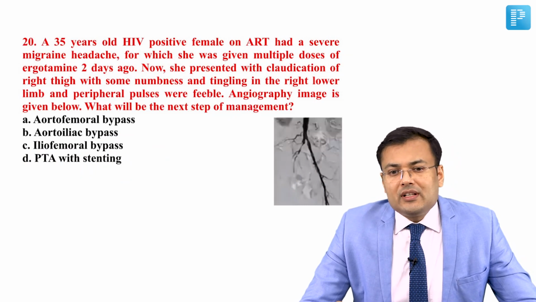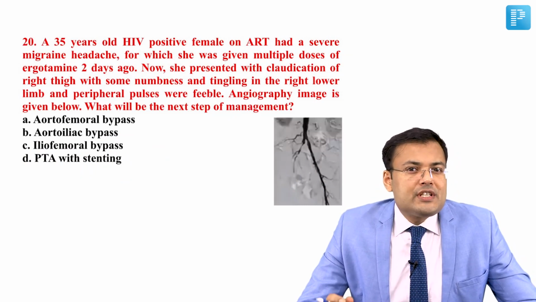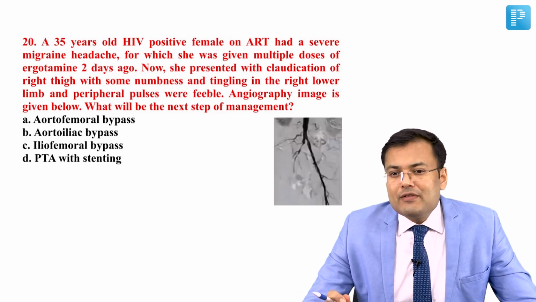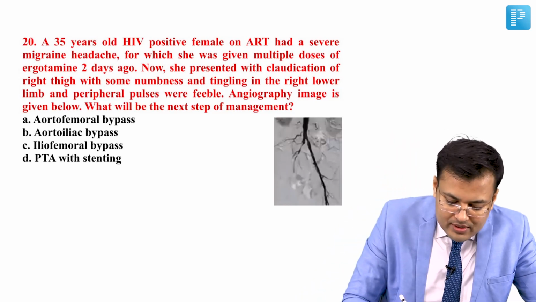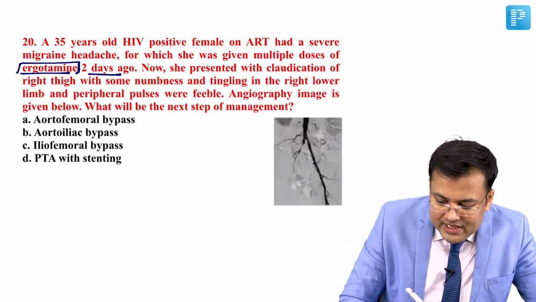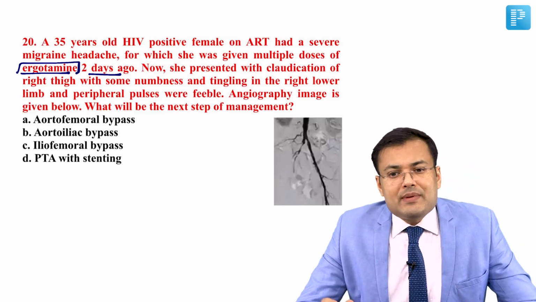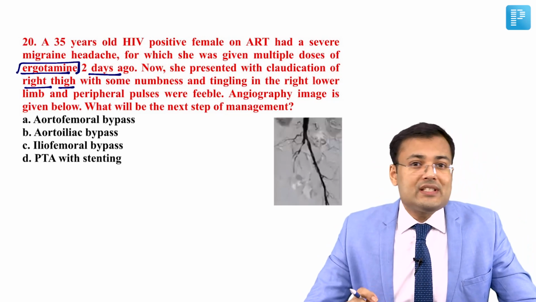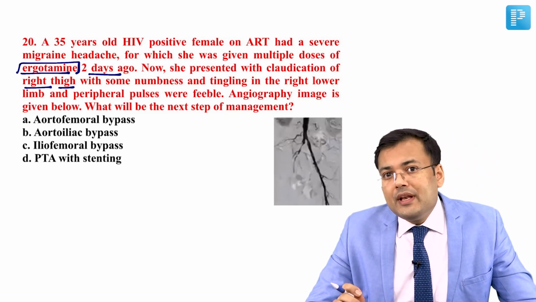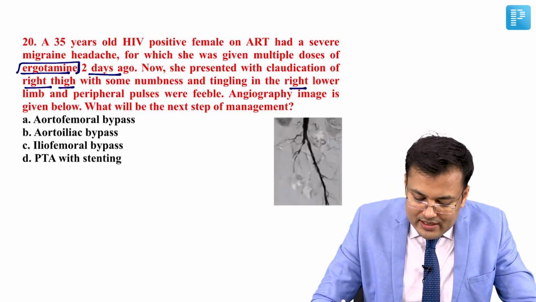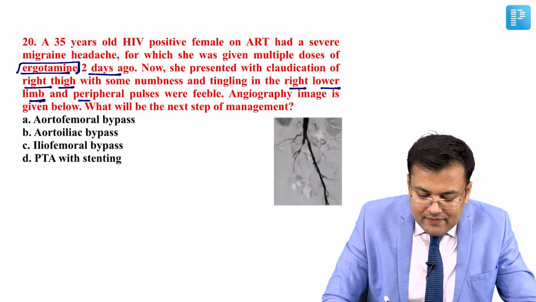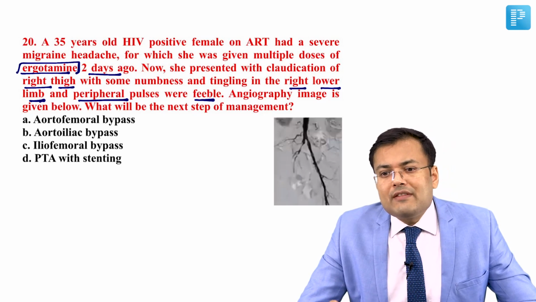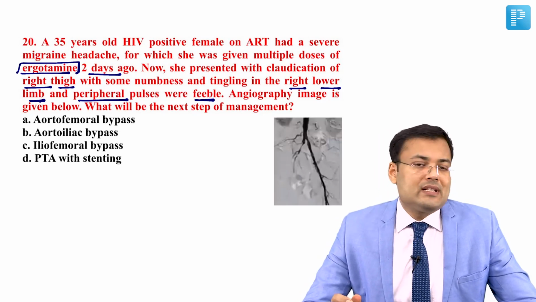See the question number 20. A 35 years old HIV positive female on ART had a severe migraine headache for which she was given multiple doses of ergotamine two days back. Now she presented with claudication of the right thigh, with some numbness and tingling in the right lower limb. But the peripheral pulses were feeble, still palpable but feeble. Angiography image is given below. What will be the next step of management?